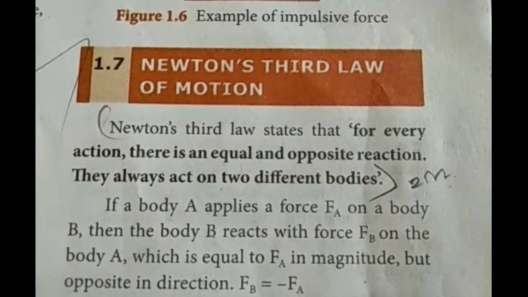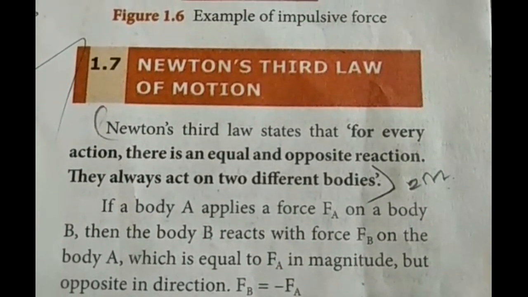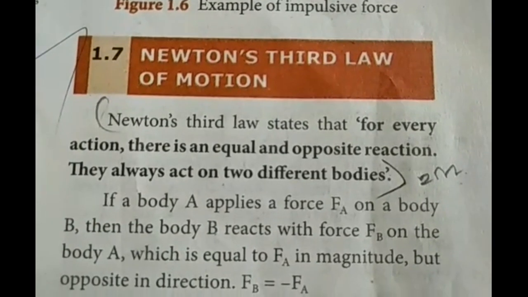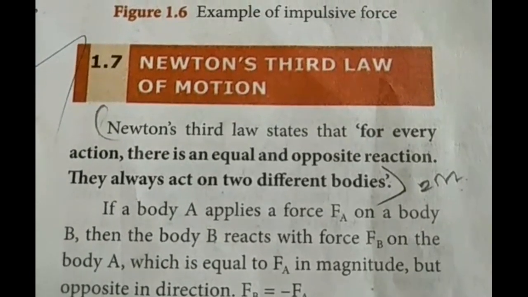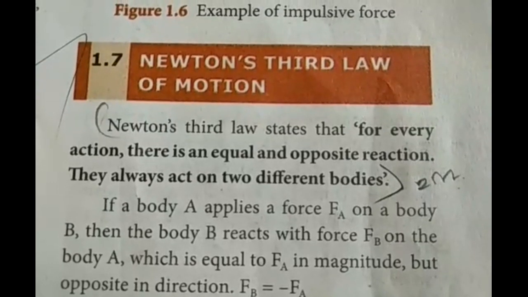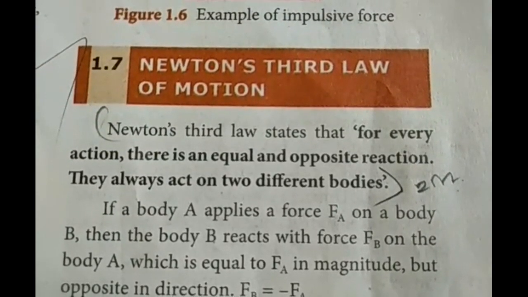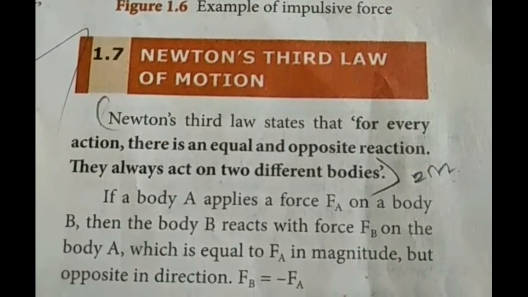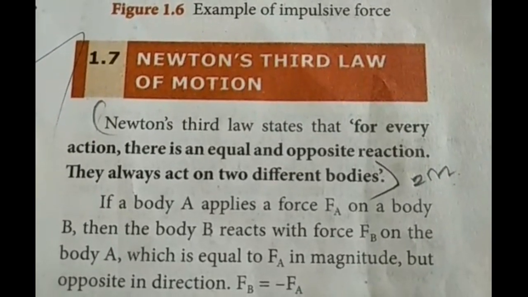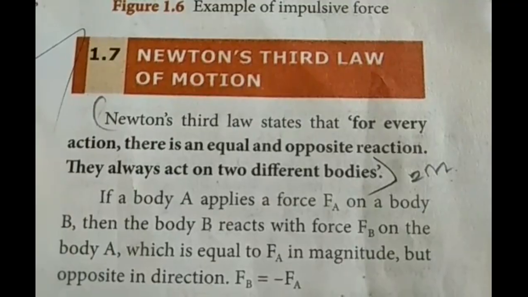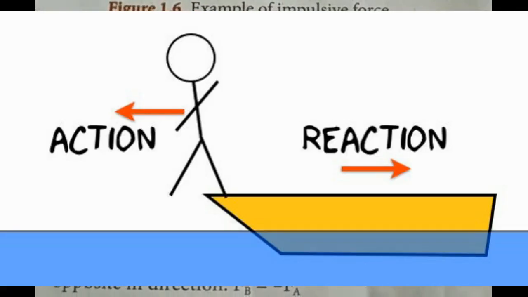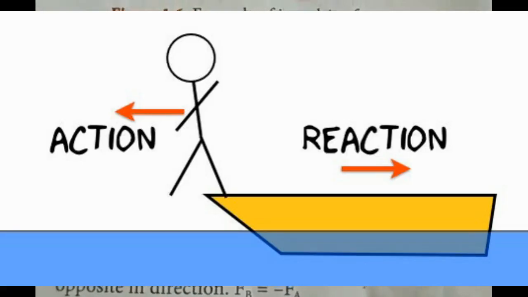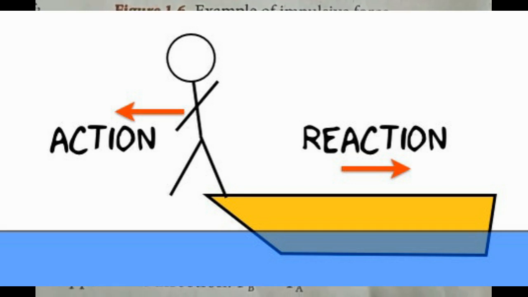How do we walk? When we walk on the ground, our foot pushes the ground backward. This is action. In return, the ground pushes our foot forward with an equal and opposite force. This is reaction. In your book, they give the case of a person swimming. When a person swims, he or she pushes the water in the backward direction. This is action. With the hands, as a reaction, the water pushes the person in the forward direction with an equal